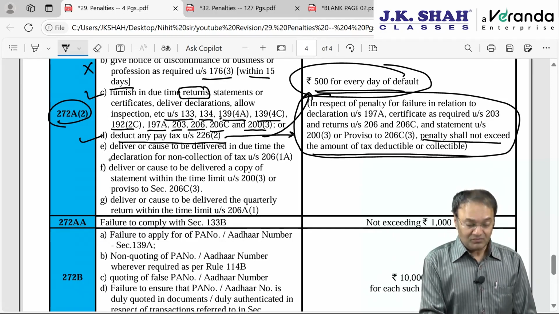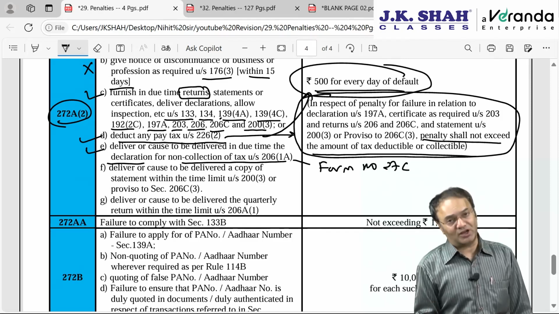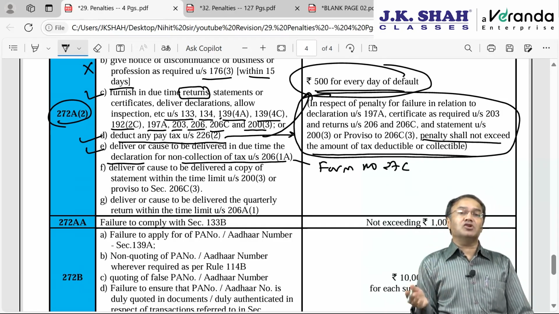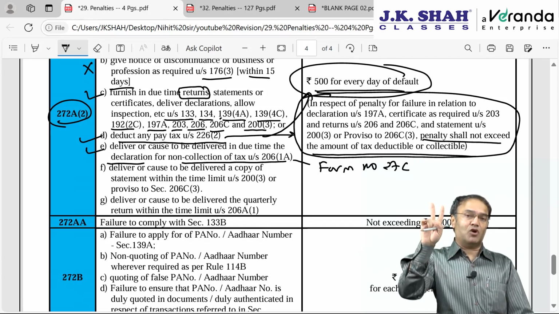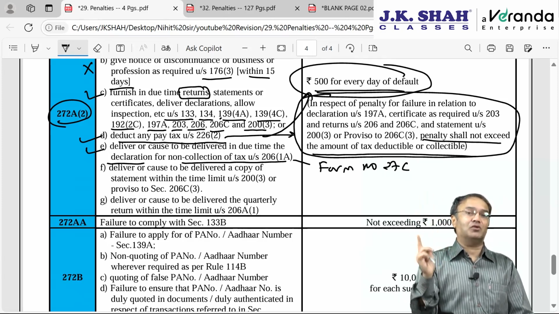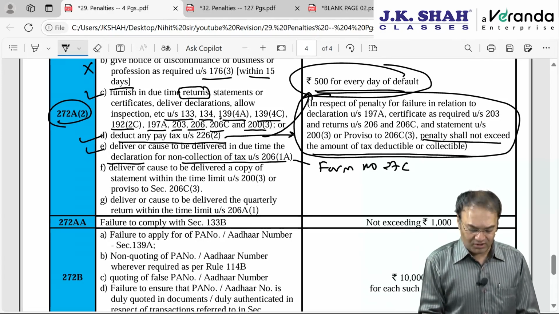If Mr. X does not deposit, 500 rupee penalty to Mr. X per day. Then failure to deliver or cause to be delivered in due time the declaration for non-collection of tax in form number 27C, which is similar to form 15G, 15H for TDS; here for TCS we have form 27C. It will be in duplicate, the buyer will furnish it to the seller, the seller will retain one copy and furnish the other copy to the income tax department by 7th of the next month. If not furnished, then 500 rupee per day penalty to the seller.